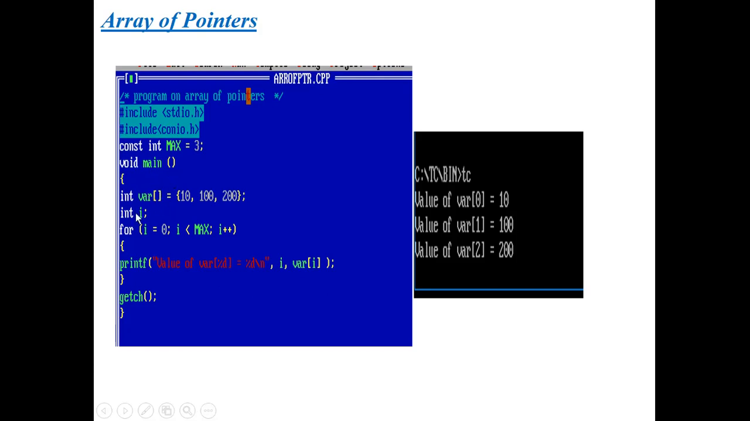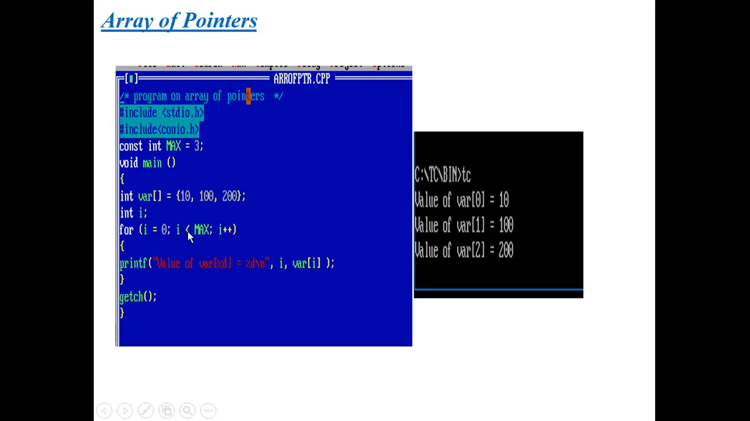Next, I have taken an array of type integer and declared and defined 3 values in it: 10, 100, 200. These are the 3 values I have defined in the integer array variable. Next, I have taken i of integer type. This is for indexing these values in the array. For that purpose, I have taken i of integer type.